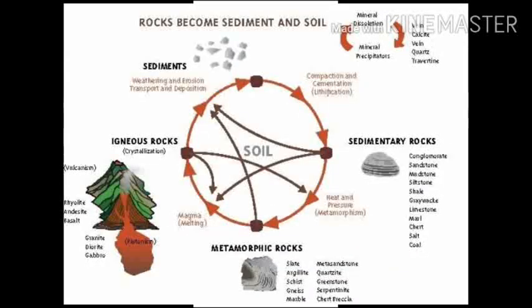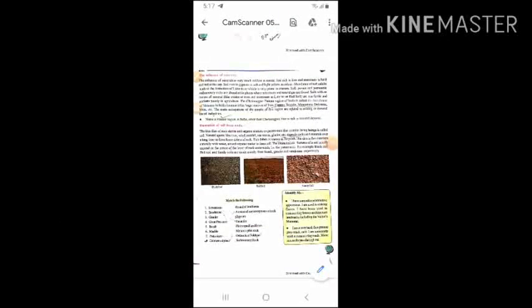weathering, the rocks are divided into pieces and form rock debris. This debris is known as regolith. This debris then interacts naturally with water, air and organic matter to form soil.